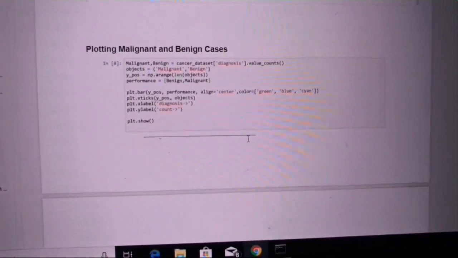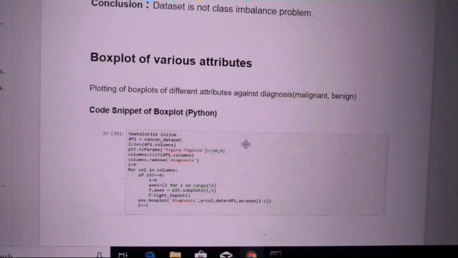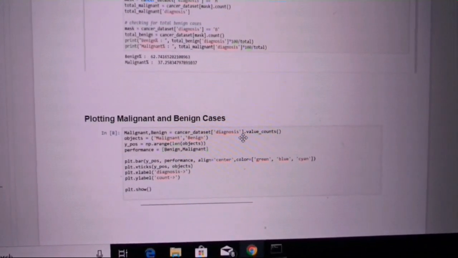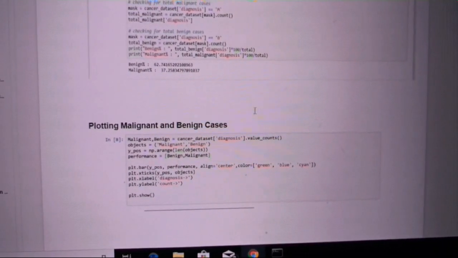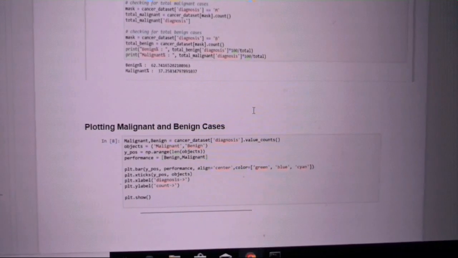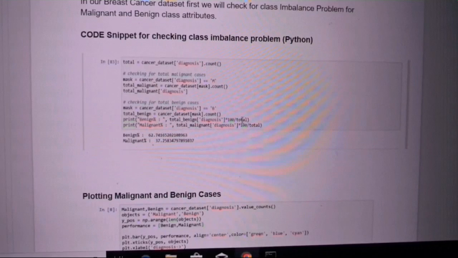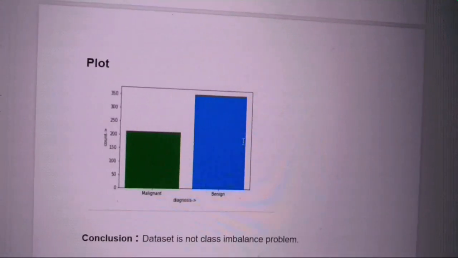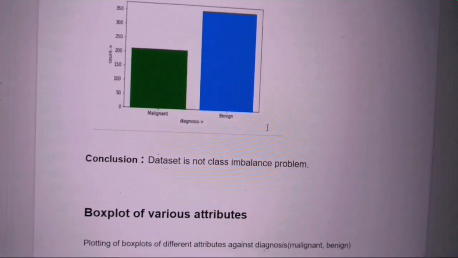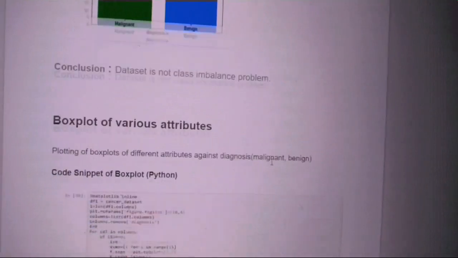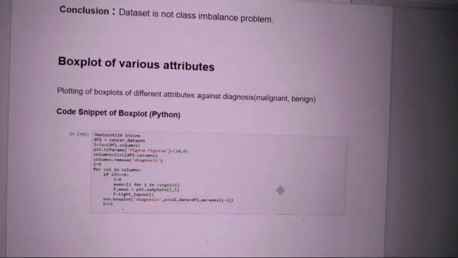So we found that malignant has approximately 37% and benign has approximately 63%. So we plotted the bar plot of the malignant and benign classes, and we found out the dataset does not have a class imbalance problem.